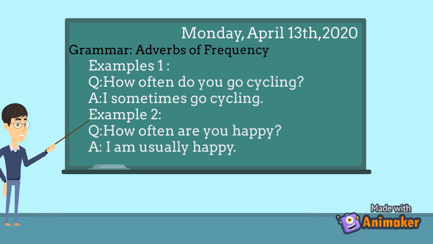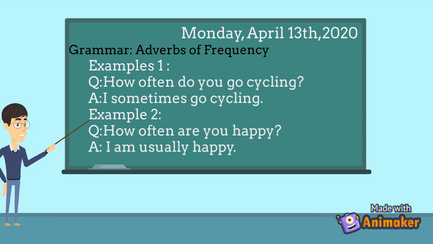How often do you go cycling? The first example. How often do you go cycling? The answer: I sometimes go cycling. If you see here, there is often in the question, and in the answer, there is sometimes, and sometimes comes before the verb.